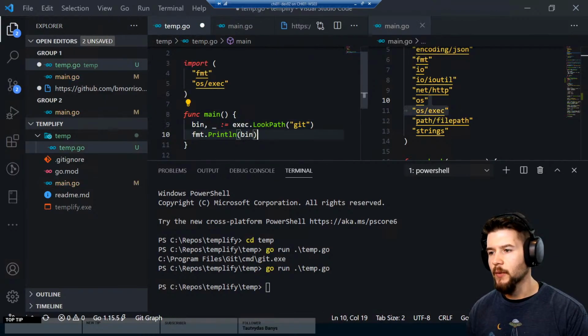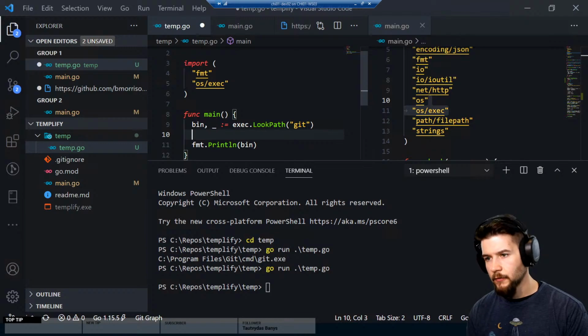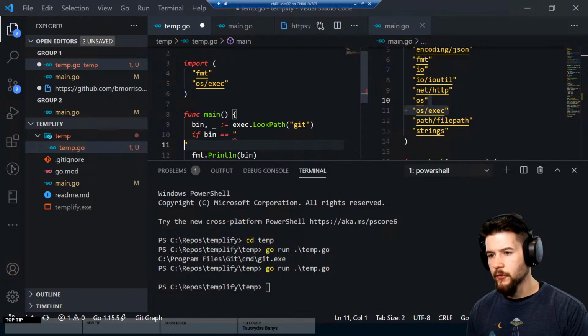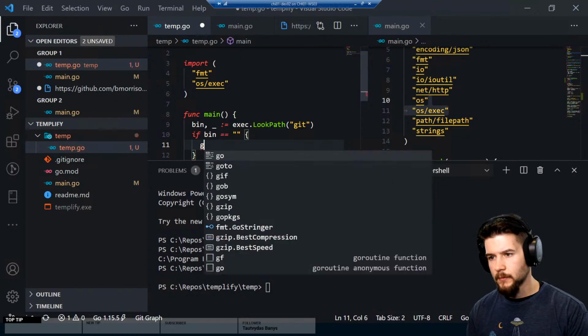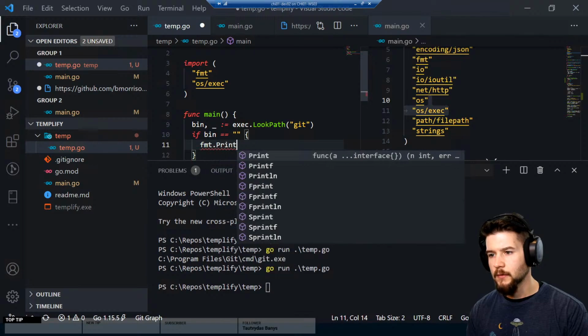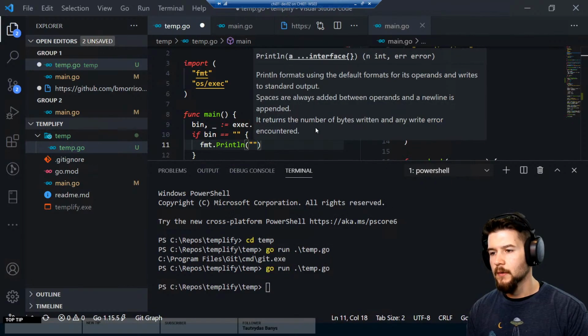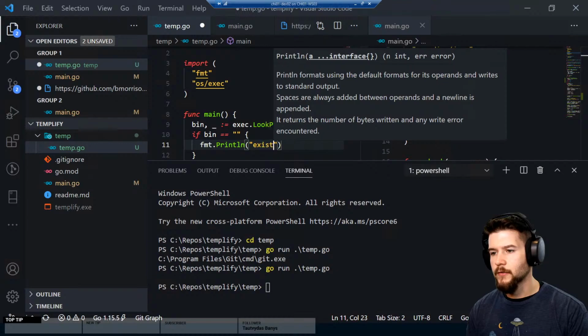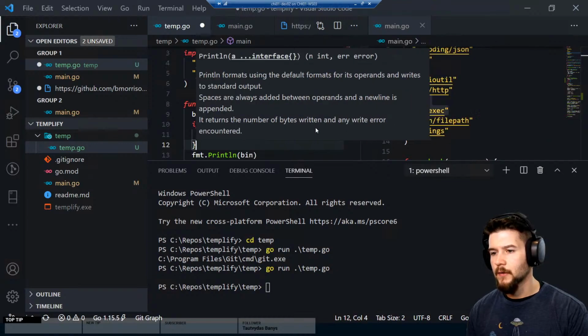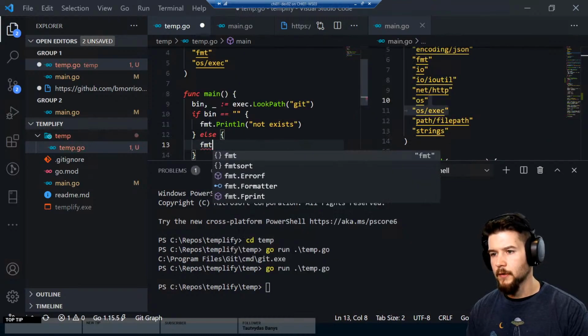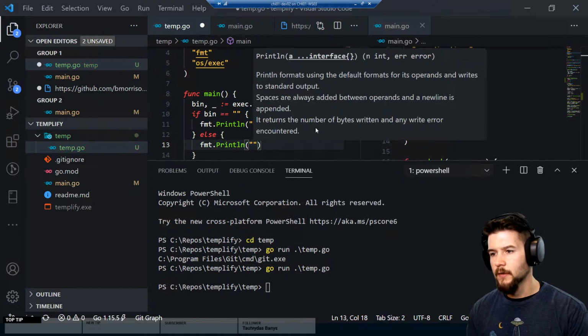And I also actually want to do something one more time in our little testing file here. We're going to say if bin double equals blank string, we'll say fmt.Println. Let's see, exists, or I guess not exists, else fmt.Println exists.